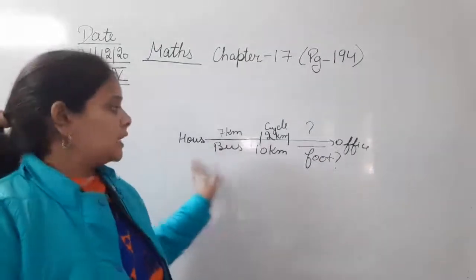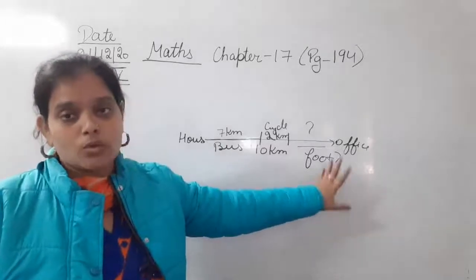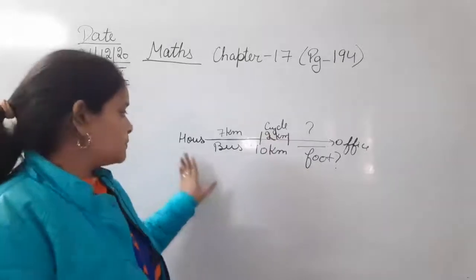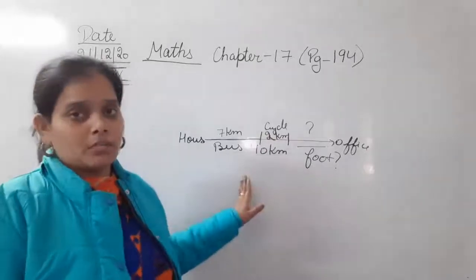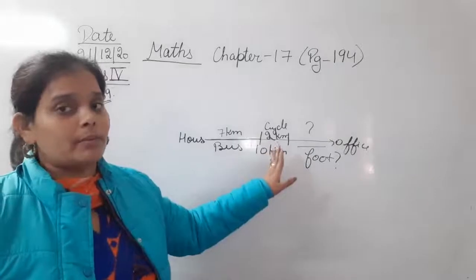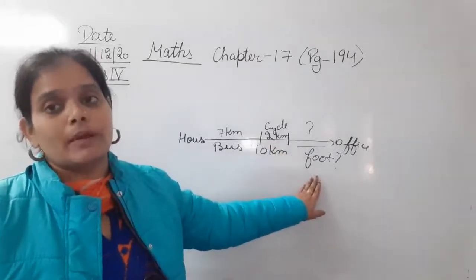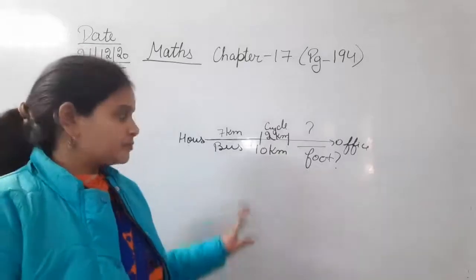तो देखिए 10 kilometers is the total distance. Okay, I'm just taking an example. This is not from the question. Suppose your house from your office is 10 kilometer. This means 7 kilometer you cover by bus, 2 kilometers you cover by cycle और बाकी के distance you cover by foot. मतलब पैदल चलते जाते हो.